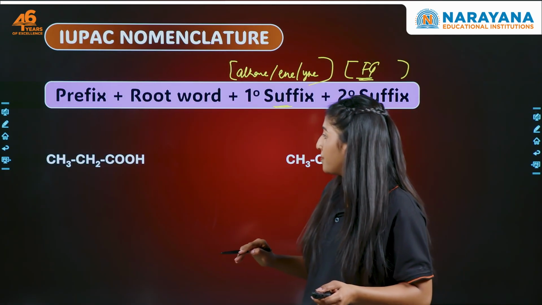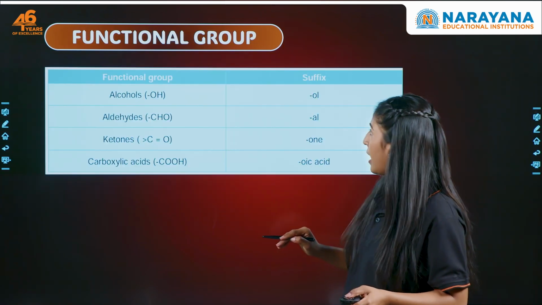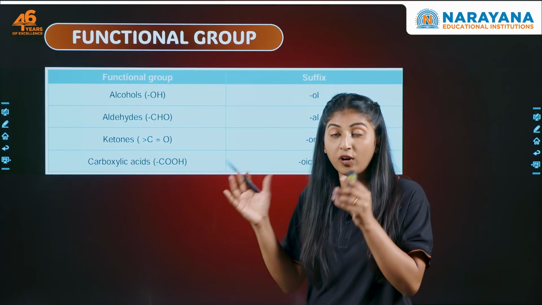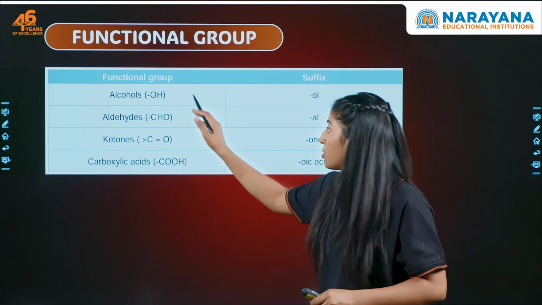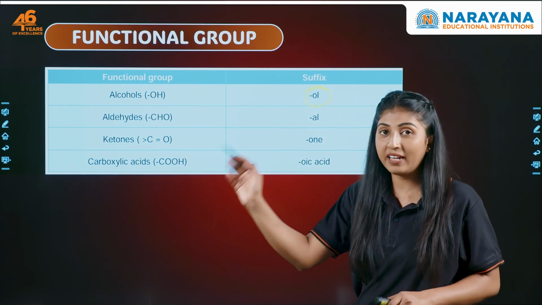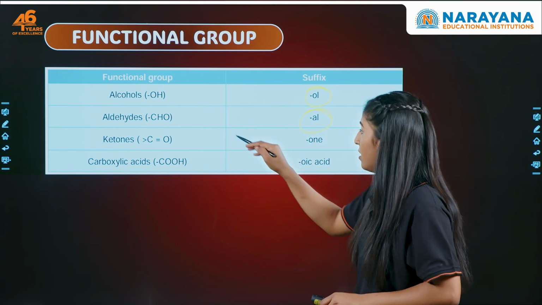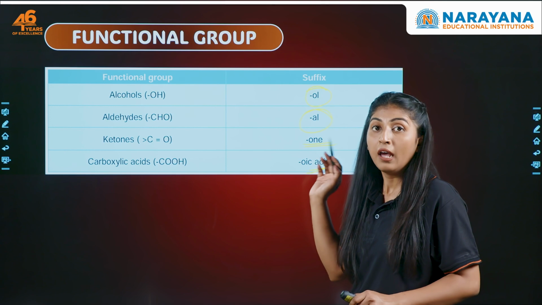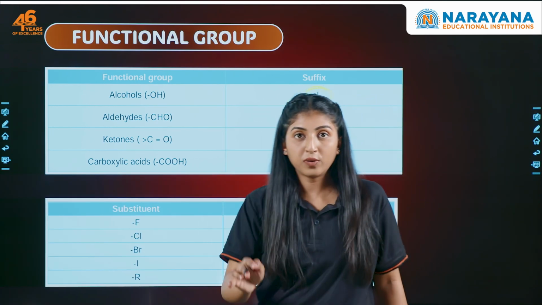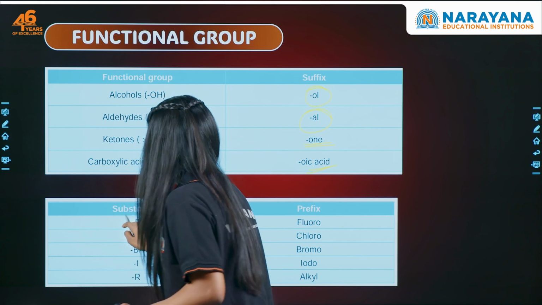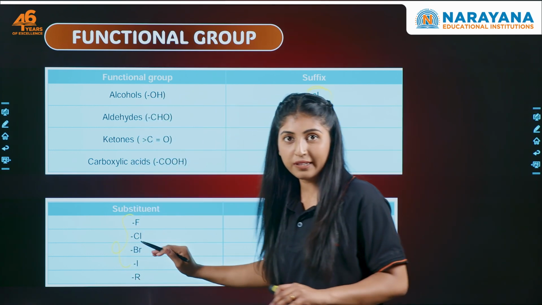So before that, we should have a look at what these functional groups are, and what the suffixes of these functional groups are. If we have an alcohol, the suffix is ol. If we have an aldehyde, it is al. If we have a ketone, it's one, and if it's a carboxylic acid, it's oic acid. Similarly, there are certain substituents which we take as a prefix: fluoro, chloro, bromo, iodo, all these halo compounds.